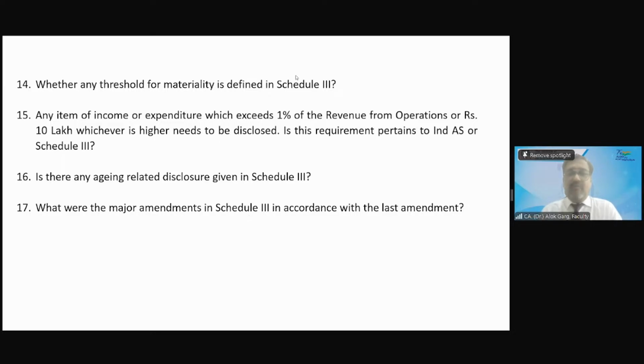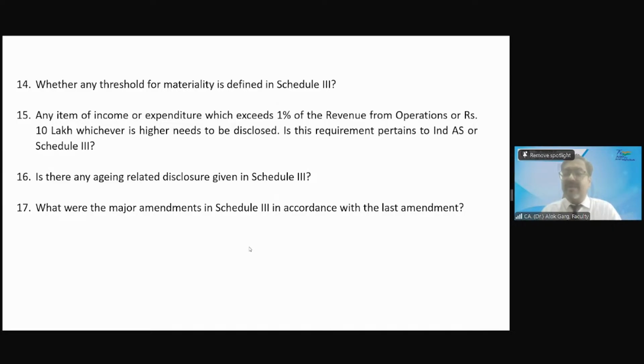Last question. What were the major amendments in Schedule 3 in accordance with the last amendment? As I told you, or as you have told me, on 24th March 2021. Division 1 was notified in 2014. Division 2 was notified in 2016, 6 April 2016. Division 3 was notified in 2018. And there was a major amendment in 2021. As I told you, these aging disclosures were not required earlier. When did aging come in?